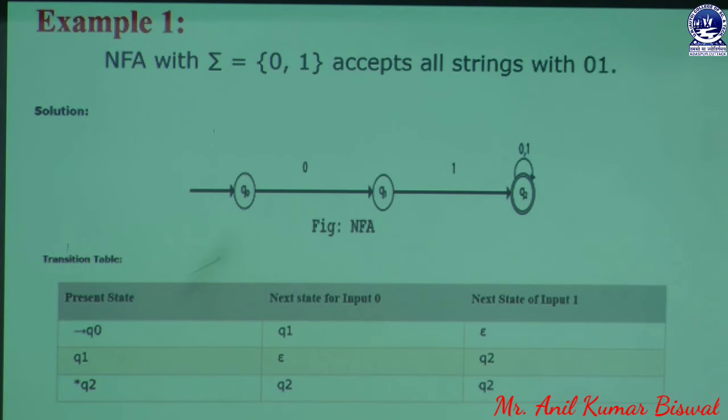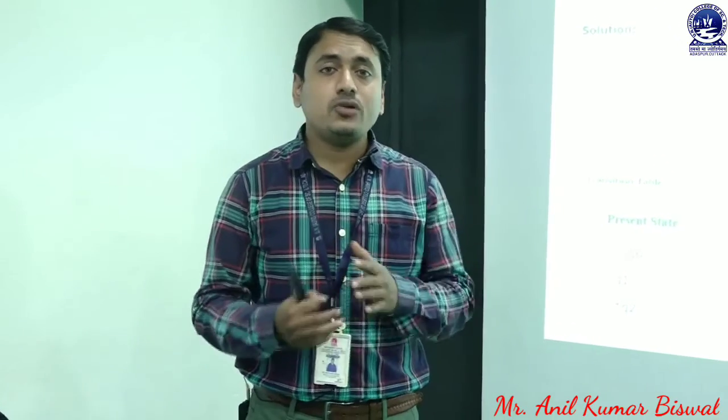So in this way we can create a transition table from this transition diagram, and here we have a new state known as epsilon. Epsilon is not really a state, but is denoted as an empty state. We know that creating an epsilon state is only possible in the case of NFA. But in the case of DFA, there is no epsilon state, meaning empty state. DFA means deterministic finite automata.